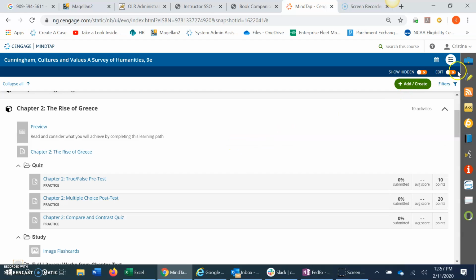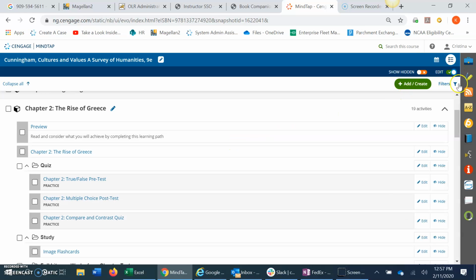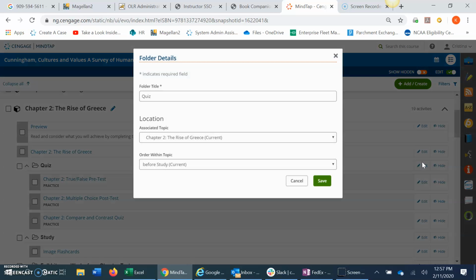We do all those things by clicking the edit tab here. This is where our edit feature comes on, or we can also hide activities. So if there's something we don't want to show in here, but would rather do in class, we can do so right here. And we can also change the name of anything. For instance, here's my quiz folder. I could switch the name of that if I wanted it to be something else, and I can reorder it at that level.